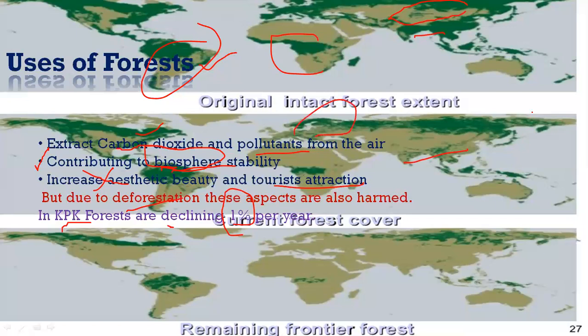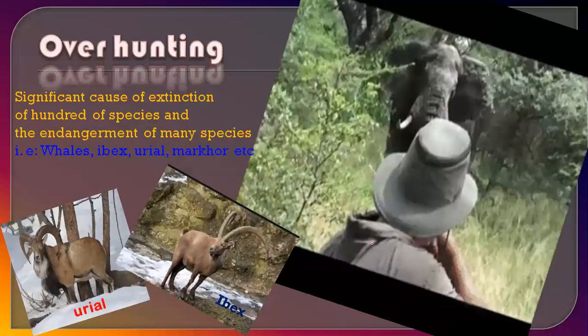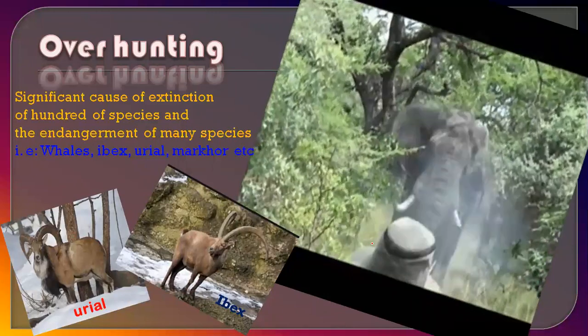So if you see here, we are declining, we are deforesting. That is going to change our climate as well. And if we see the frontier province, you can see forest in the coming years, we are having such a situation. That is a very, very dangerous and alarming situation for our biosphere.